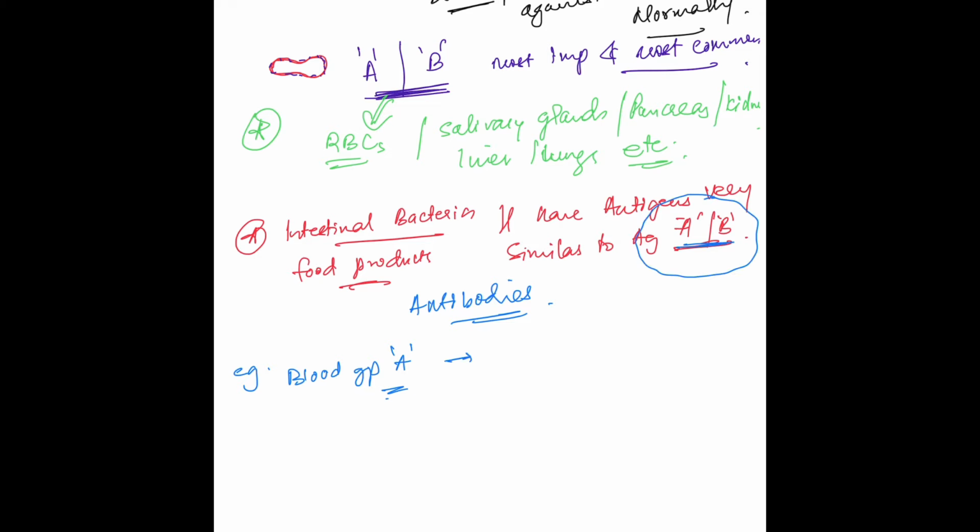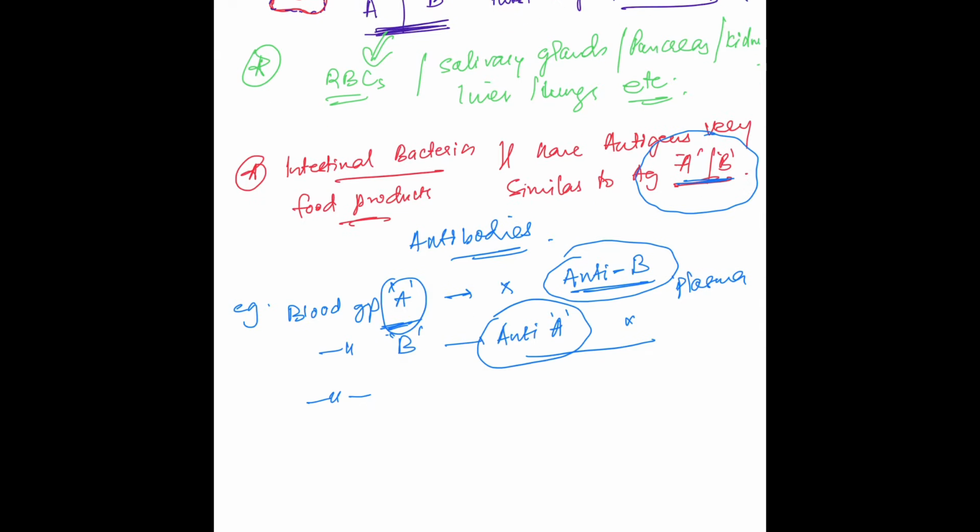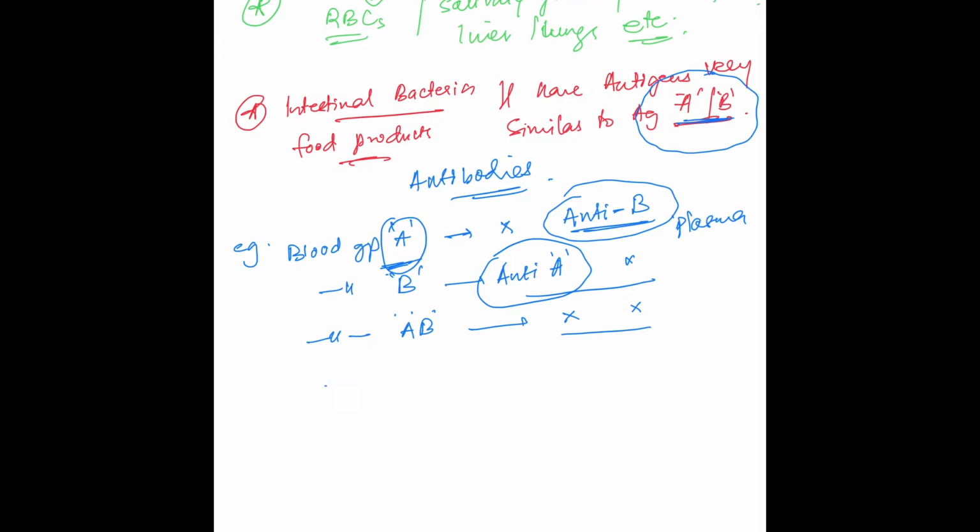So for example, blood group A develops anti-B antibodies, that is antibodies against antigen B. Blood group B develops anti-A antibodies. Blood group AB does not produce antibodies, and blood group O develops both anti-A and anti-B antibodies as they do not have any antigen. And this is how we acquire antibodies in different blood groups.